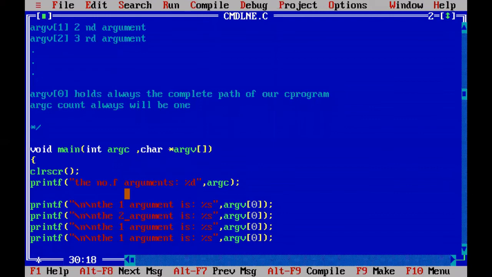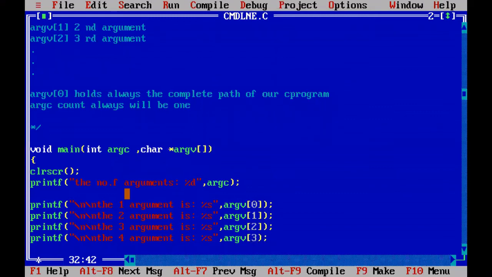The second argument is represented with argv of 1. And here I am going to print the third argument. The third argument is put in the argv of 2. And I'm going to print the fourth argument here. That fourth argument is represented with argv of 3, like this.